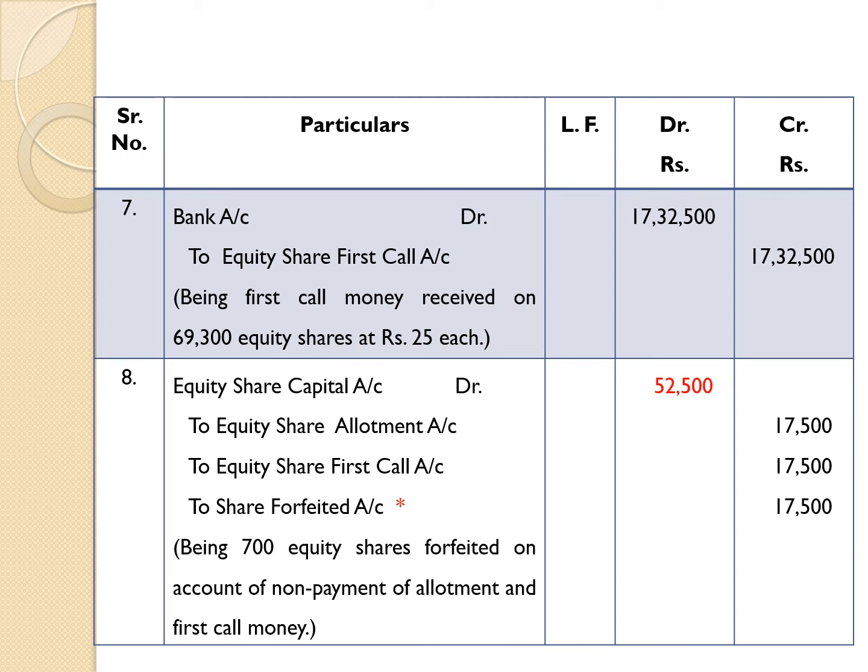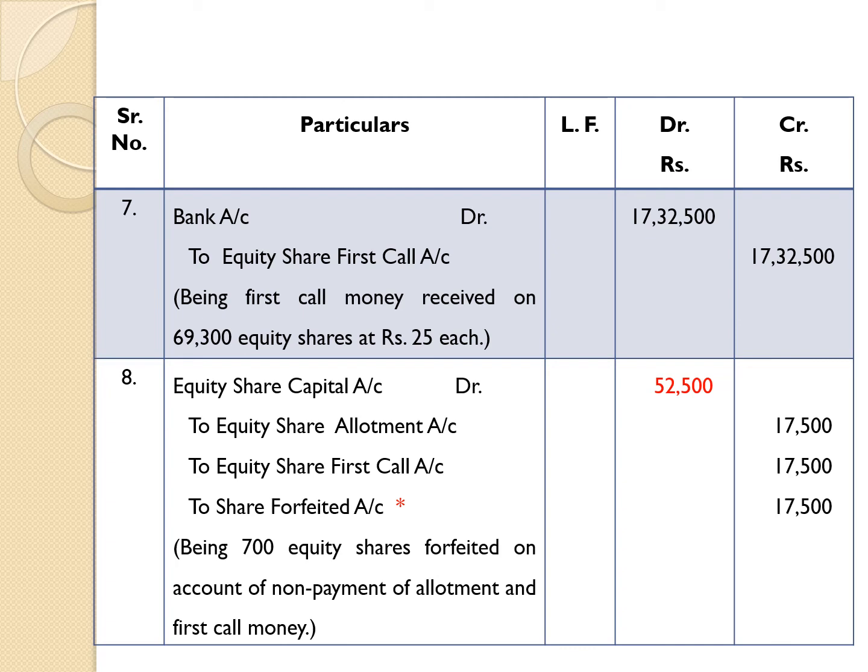In the last entries, we have given credit to equity share capital account whenever necessary. But in this entry, we are giving debit because when shares are forfeited, it is necessary to give debit to the capital account.